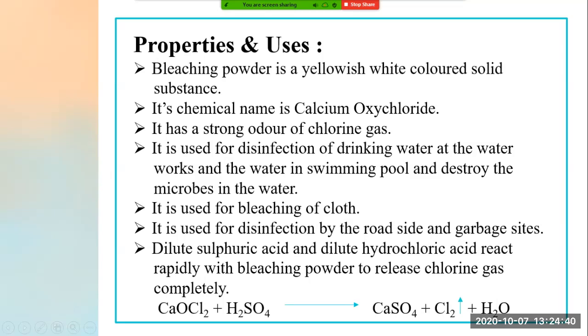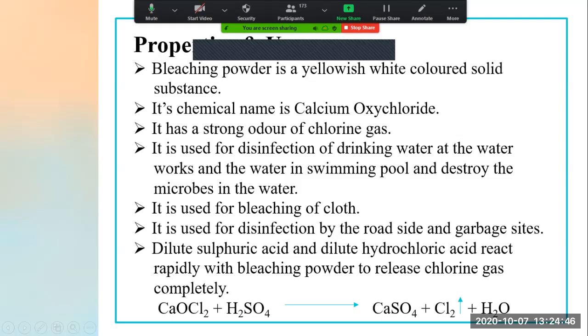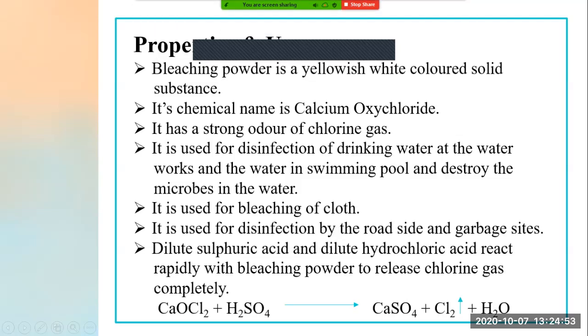And why is bleaching powder used in this? Because it destroys the microbes in the water. Microbes means the microorganisms which are responsible for the spread of disease. It kills those microbes, and that water becomes very useful for drinking and for other purposes also.